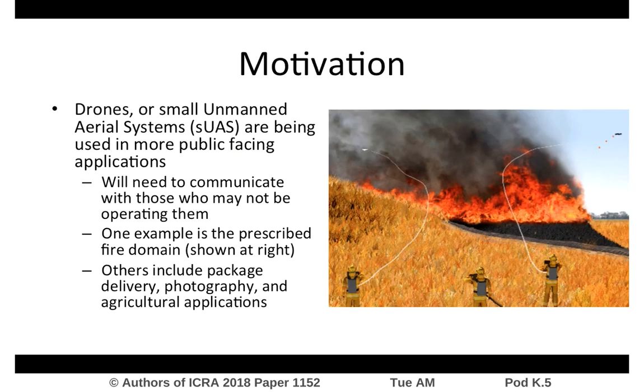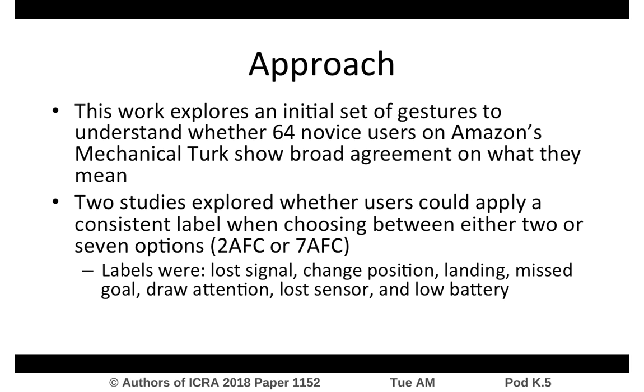The motivation behind this work is that drones, or small unmanned aerial systems, are being used more frequently in public-facing applications and will need to communicate with those who may not be operating them. One example is in the prescribed fire domain shown at the right, but other domains include package delivery, photography, and agricultural applications where bystanders may need to be informed about something the drone knows.